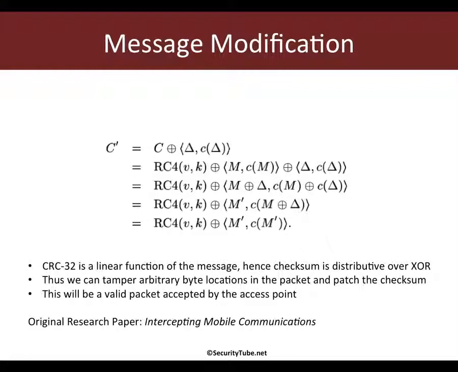What the paper concludes is that even if you have an encrypted packet, an attacker can create a bit mask and a checksum for that bit mask using the CRC32 algorithm, and simply XOR the encrypted packet with this bit mask along with the CRC32 checksum of the bit mask.